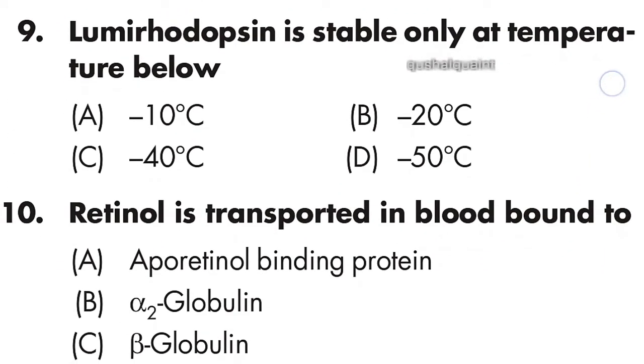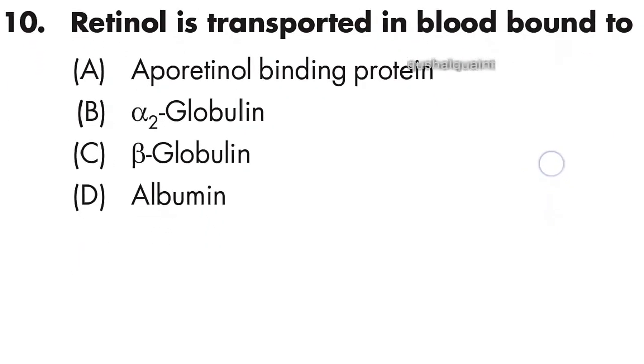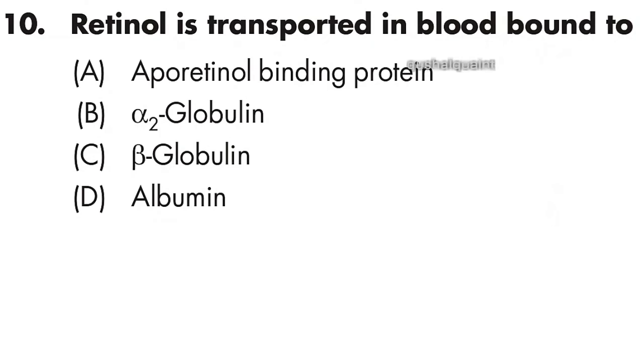Question number 9: lumirhodopsin is stable only at temperature below -50 degrees Celsius. Option D is right.